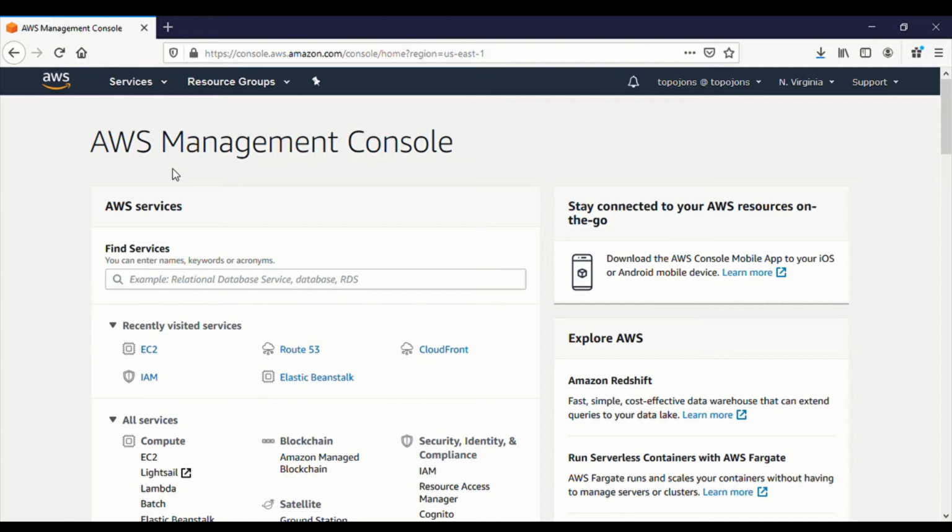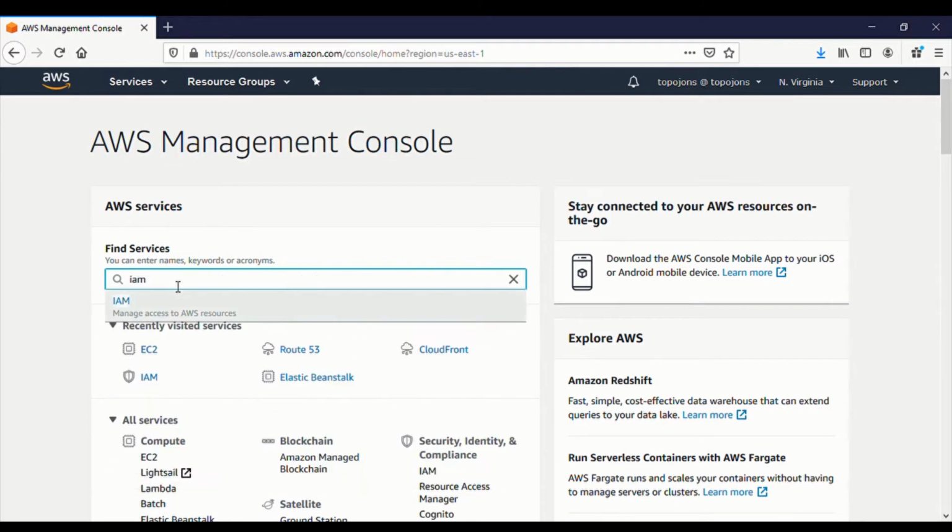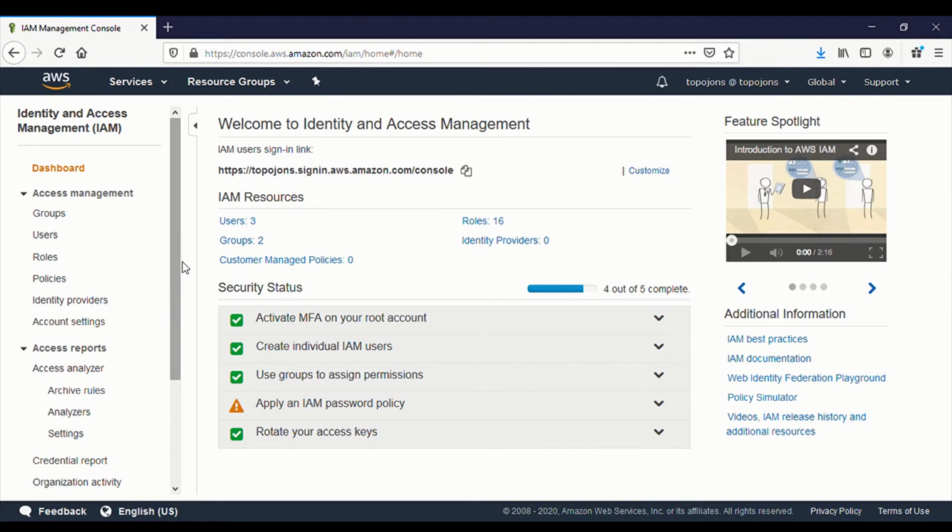So first, under the AWS Management Console, there's AWS Services. Under Find Services, you're going to search for IAM, which is Identity Access Management, manage access to AWS resources. Once you click on that, you will see a console like this. Since I already have some users, my screen might be different from yours, but it's still the same concept and layout.